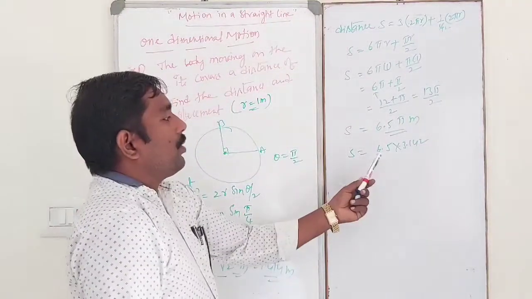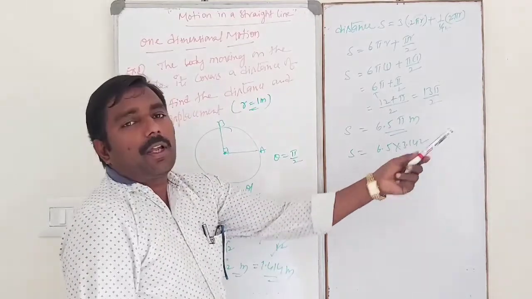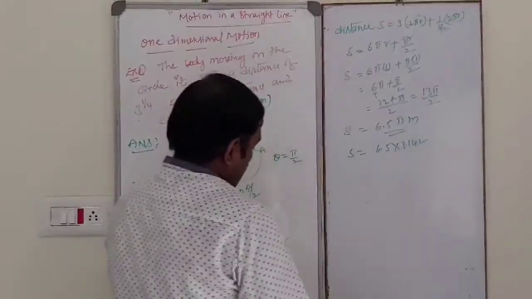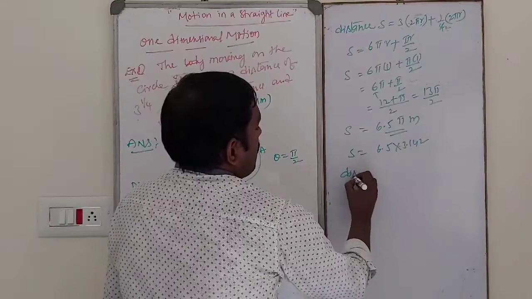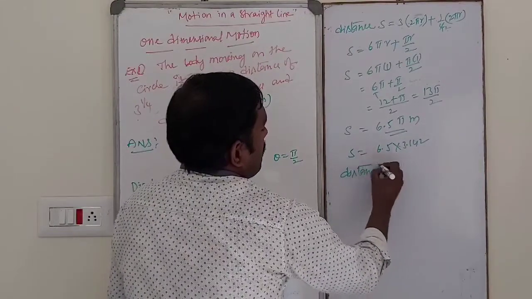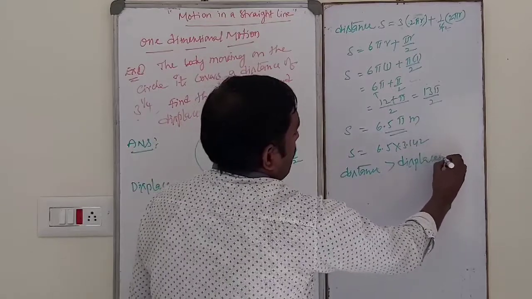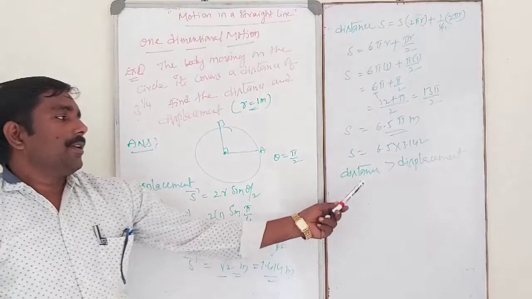So 6 into 3, that is 18, so nearly about 25, approximately 25 or 26. So distance is always greater than displacement.